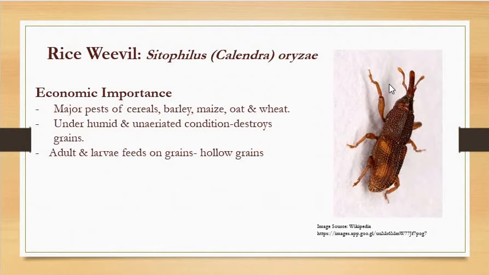Pupation: the last instar larva undergoes pupation, and the pupa forms inside the grain only. The pupa is yellowish white in color, and the pupal life may last for about 5 to 7 days. Diapause may occur for about 15 to 20 days. You know what diapause is? Diapause is a delay in development, arrested development, right? That is called diapause. So sometimes diapause can occur for about 15 to 20 days in the pupal stage.